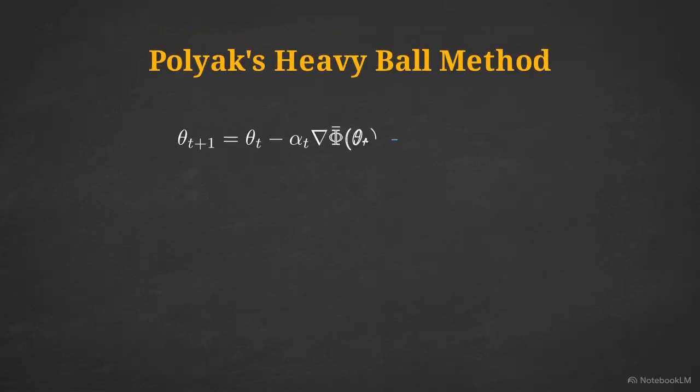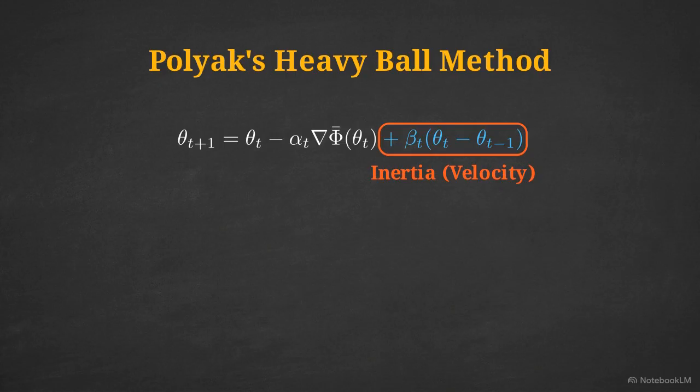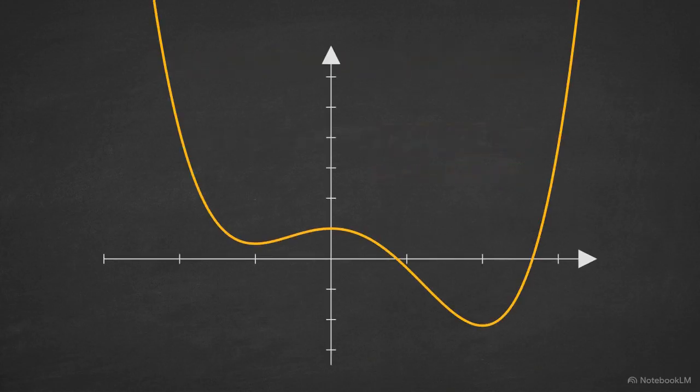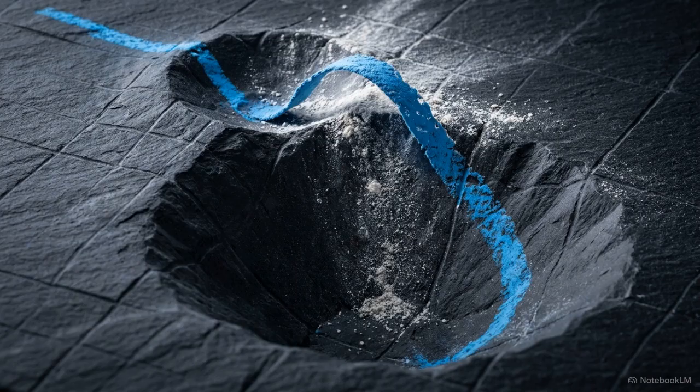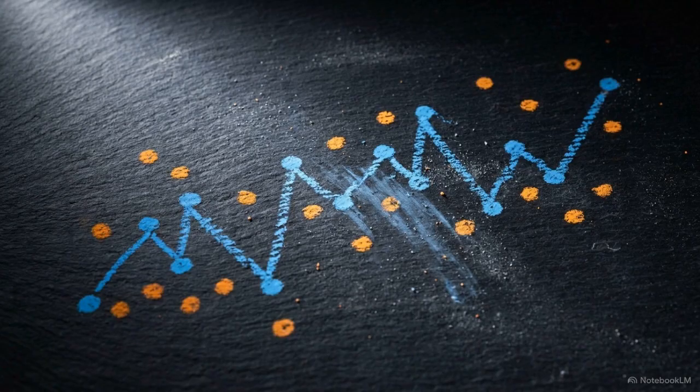Polyak's heavy ball method solves this by mapping physical mass onto the algorithm. The beta term adds inertia, allowing the agent to remember its previous velocity, as if the terrain were frictionless. When the agent enters a shallow local valley, its accumulated kinetic energy carries it up and out the other side. It clears the ridge of the trap and falls into the deeper global minimum. Momentum provides the mechanism to differentiate between a temporary dip and the true objective, enabling the model to escape mathematical dead ends.